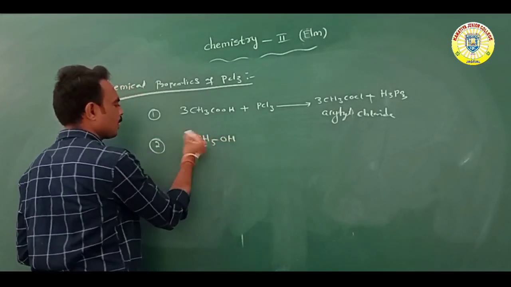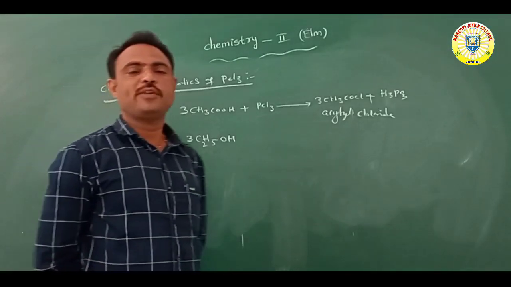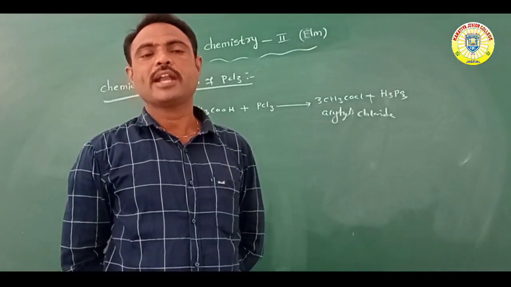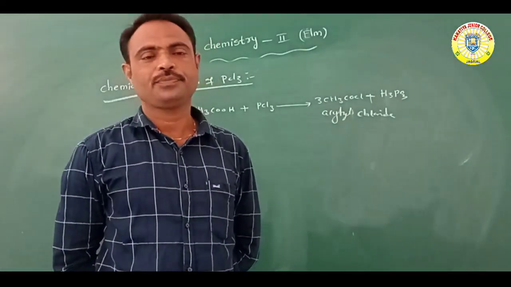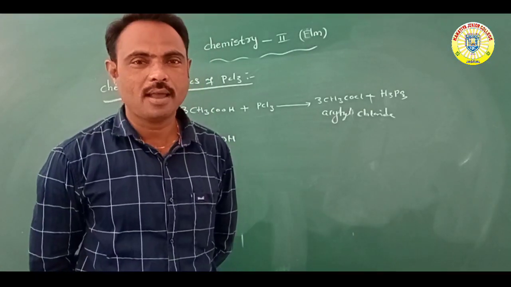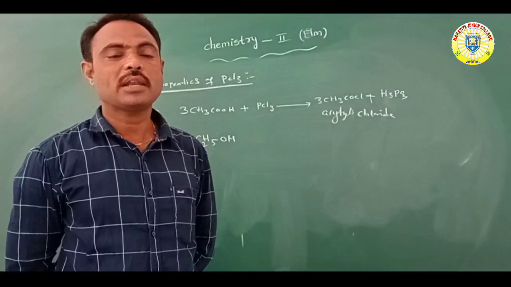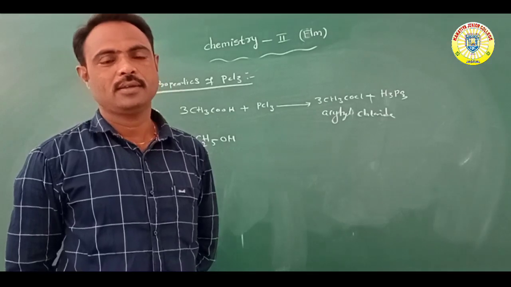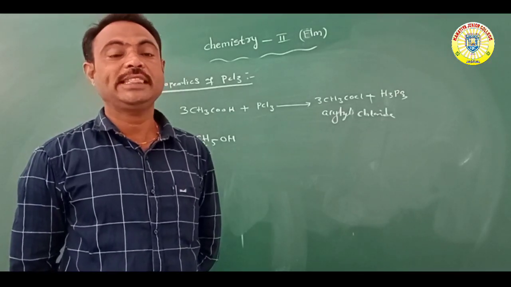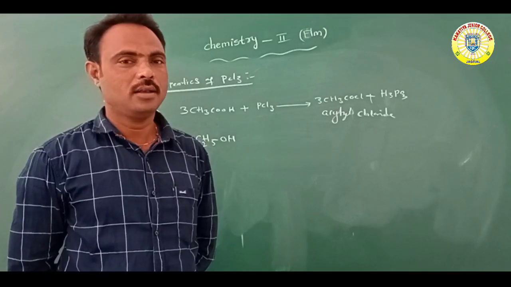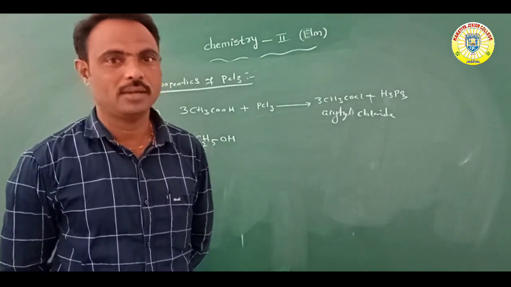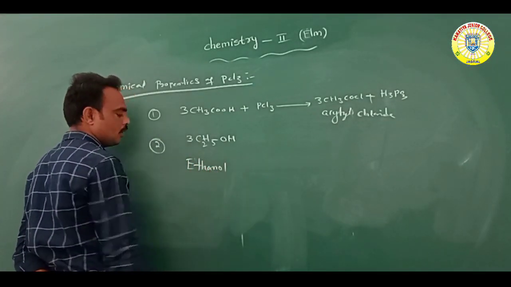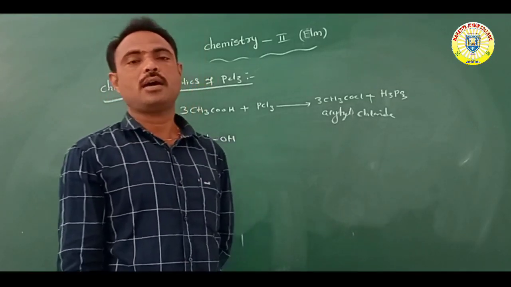Next, the second one, C2H5OH. C2H5 means ethyl attached to OH, alcohol, so that is ethyl alcohol. Alcohol contains which IUPAC ending? The ending -ol. With 2 carbons, eth, plus ol, it is ethanol or ethyl alcohol.